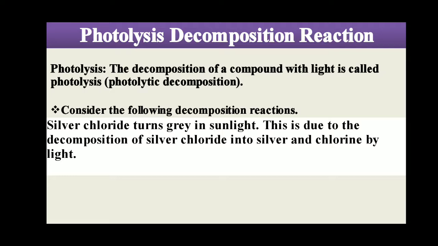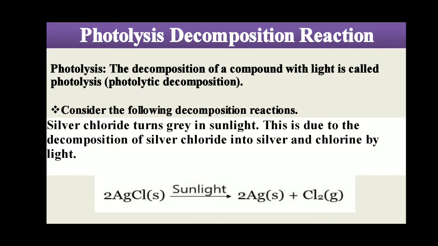I want to give one more piece of information: silver chloride is generally white in color, but due to the decomposition reaction in the presence of sunlight, it turns into silver and chlorine and becomes gray. Earlier it was white, you can see here it is gray.